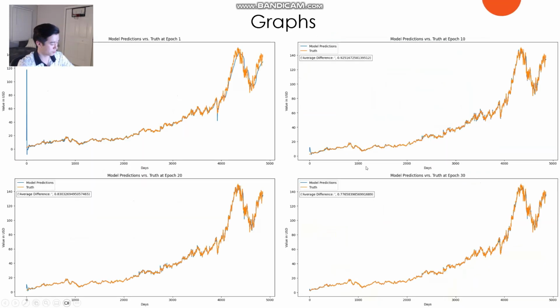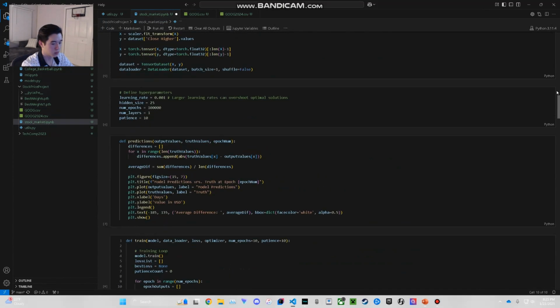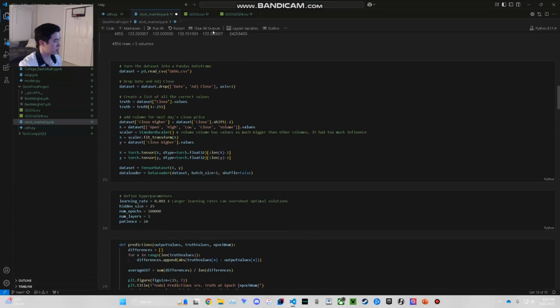Okay, let's get into the code. So to pre-process all of this data, I turn the data set into a pandas data frame. See, I do that here. And then what I want to do is I drop the date and the adjusted close because when I'm inputting data into the model, I am only allowed to input float types. And the date is a string because it has dashes in it. And float types are only numbers and decimal point numbers.